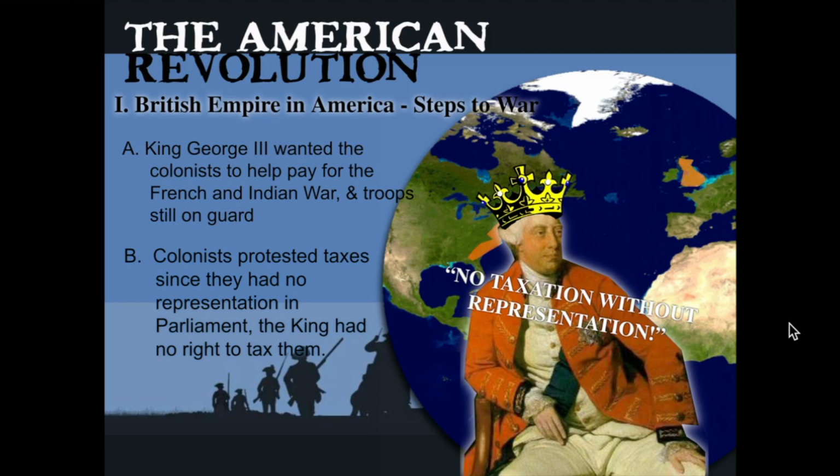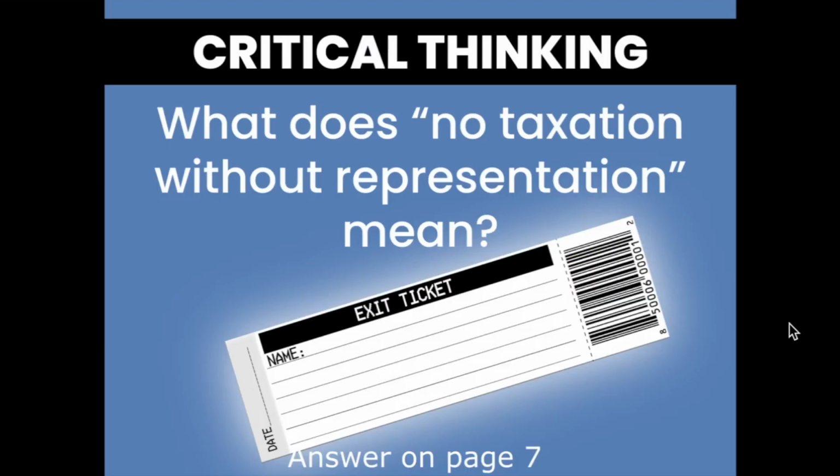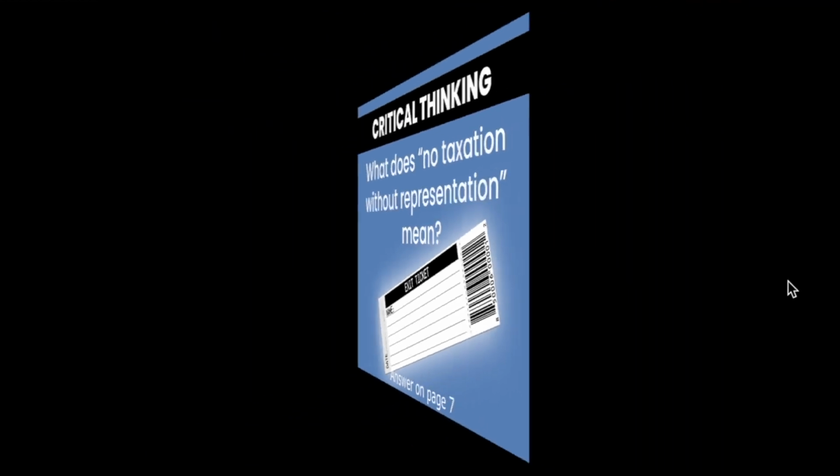In order to fight the war, Great Britain ran up a huge amount of debt. Because American colonists benefited from their victory, Great Britain began passing taxes on colonists to help pay for that debt. The colonists, of course, got angry and then argued no taxation without representation. Alrighty, if you flip to page 7, I ask you just that question: what does no taxation without representation mean? If I'm going to be taxed, what does it mean to say I need representation before that happens?